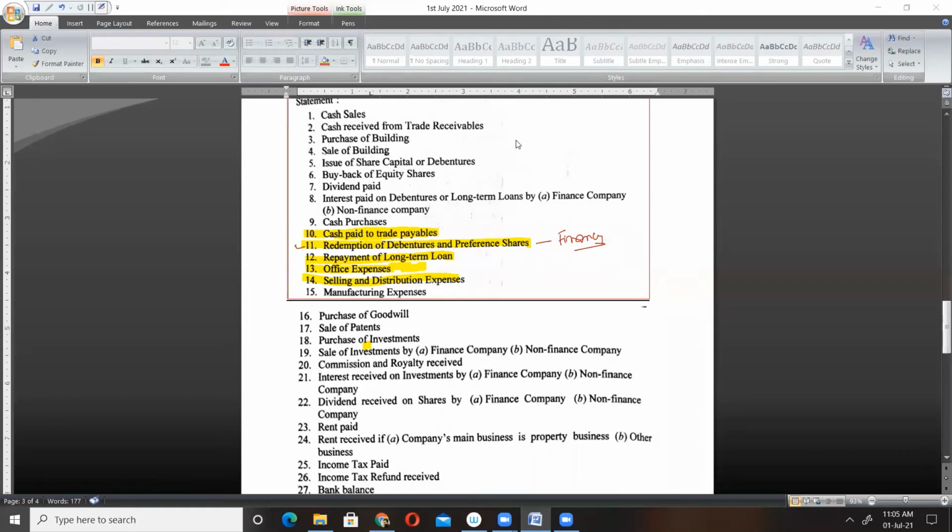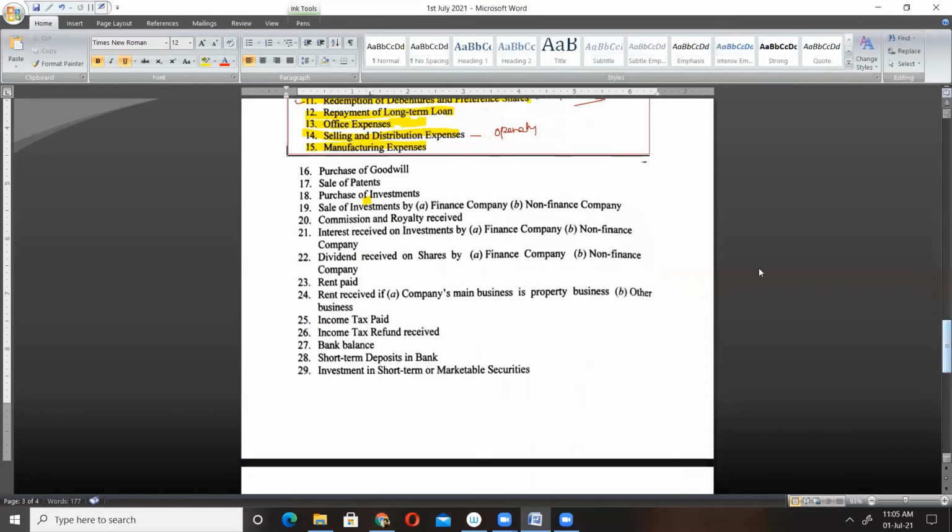Same, yeah. Akansh is quite smart. Selling and distribution expenses, operating activity. Yeah, correct. Okay, manufacturing expenses. This is also our operating activity. Need not worry. Chalo. Next, you see number 16.